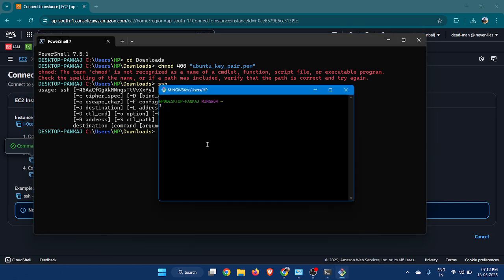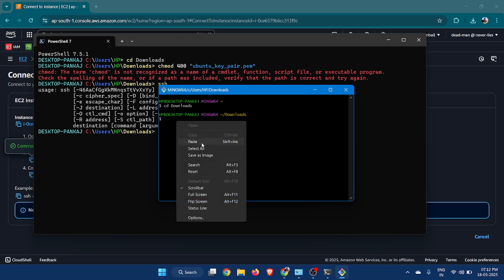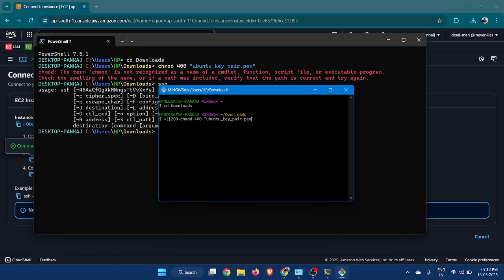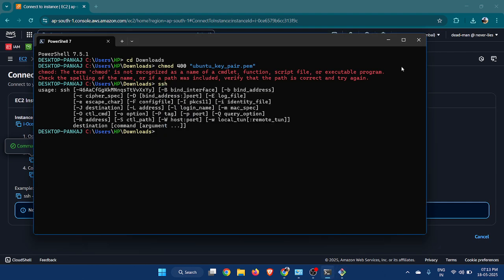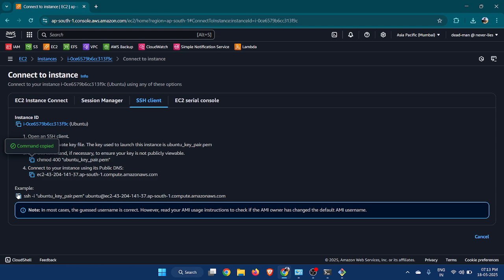So we will change the chmod settings from here. We will go to downloads and run the chmod command here. I have run the chmod command, and now I will run the ssh command.